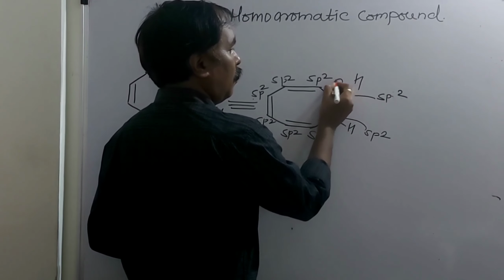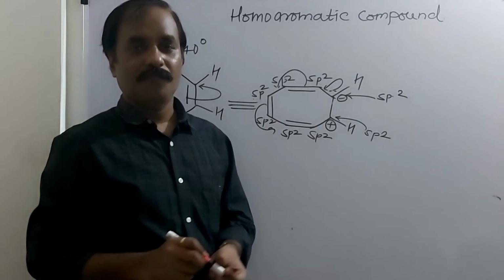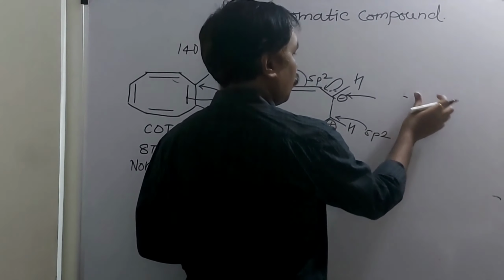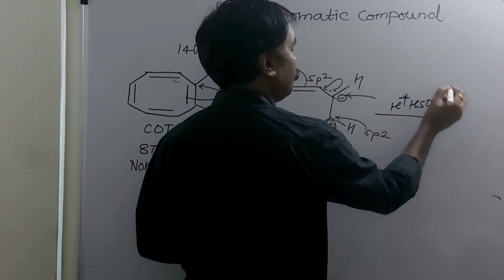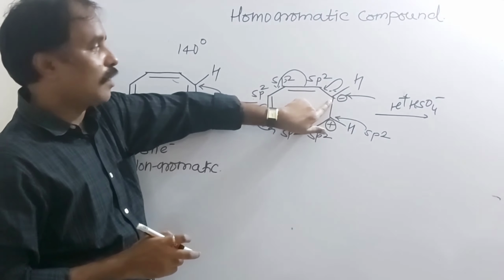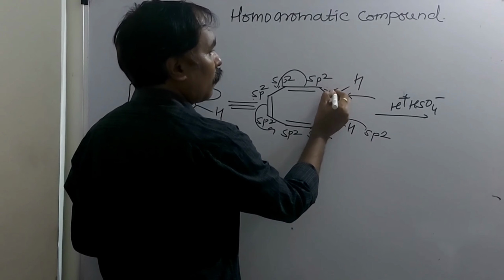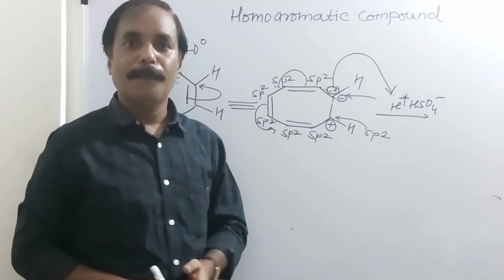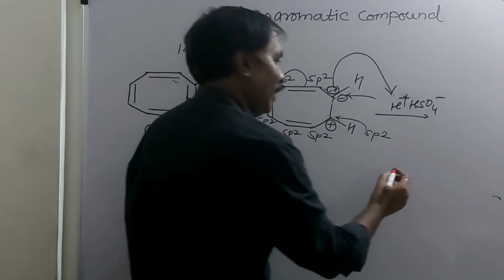Because here there is the possibility of this delocalization. But after reaction with sulfuric acid, what will happen? When this is treated with sulfuric acid, protonation of this carbon will take place. This carbon is negatively charged, so this carbon will donate this pair of electrons to this H plus. Isn't it? At the protonation of the carbanion, a compound like this is formed.